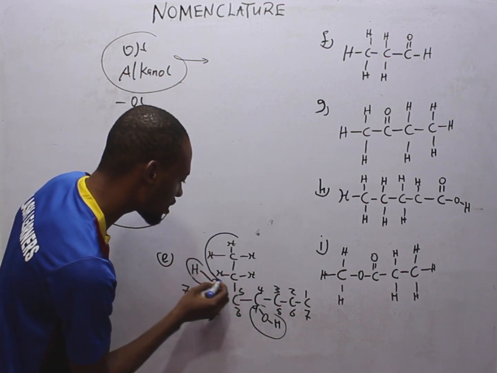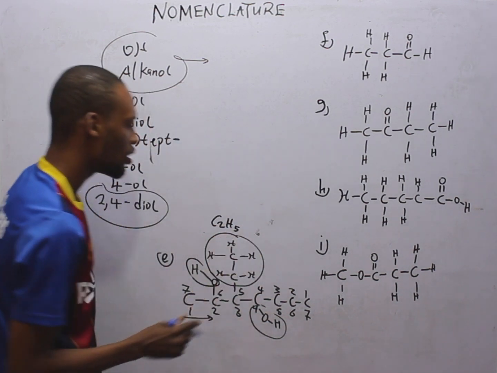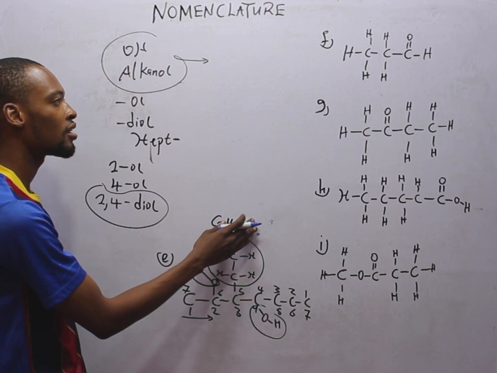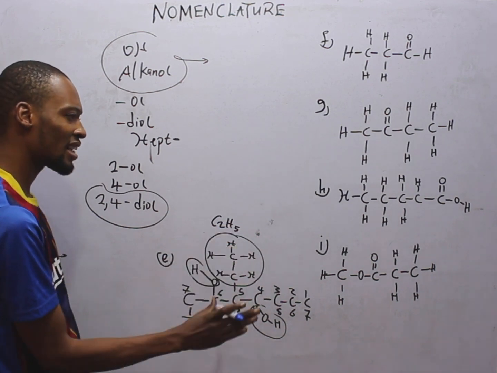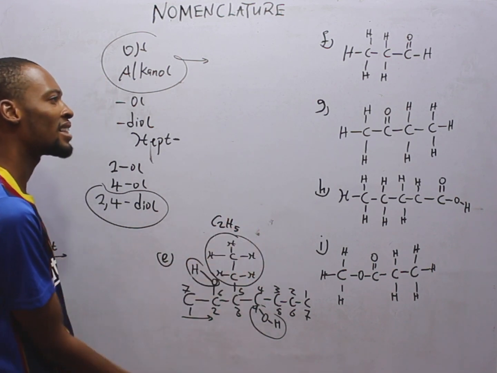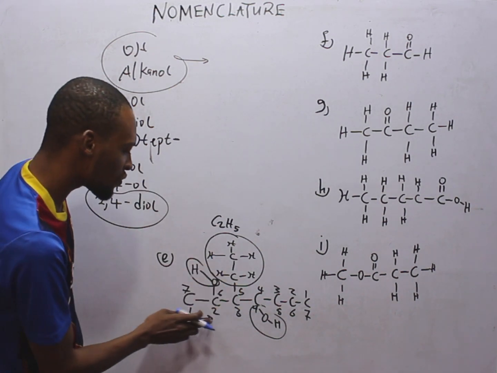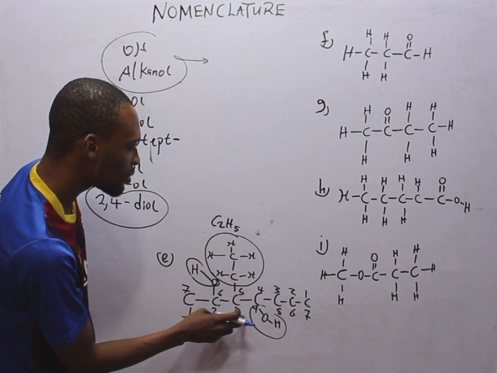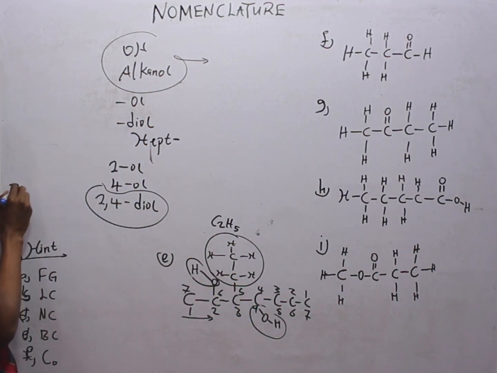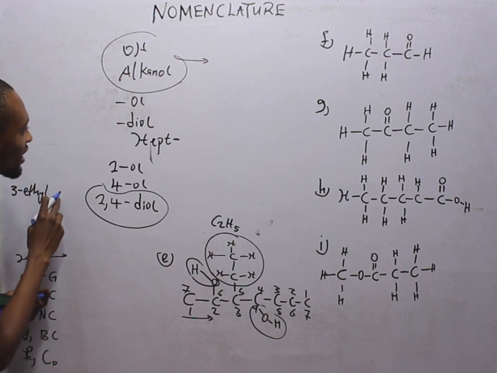And what is the branch? This is the branch, and this is C2H5. Ethane is C2H6, so this is C2H5, which simply implies ethane minus 1 hydrogen. What does that give us? Ethyl. And what is the position of the ethyl going with this numbering? It is on carbon 3. So we simply have 3-ethyl.